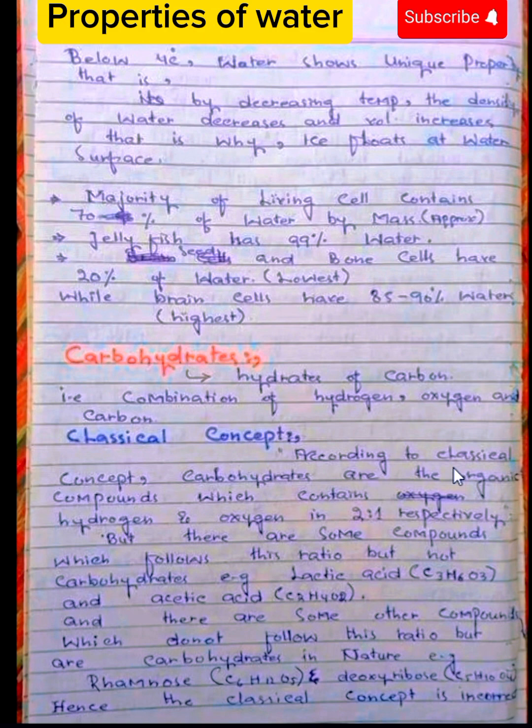So the majority of living cells contain 70% of water by mass. Jellyfish has 99% water and bone cell has 20% of water, which is the lowest, while brain cell has 85 to 90% of water, which is the highest. Another characteristic of water is ionization of water. Water molecule may ionize into hydrogen ion and hydroxyl ion. Very few molecules out of a very large number may ionize. The presence of ions is important for the normal functioning of enzymes.